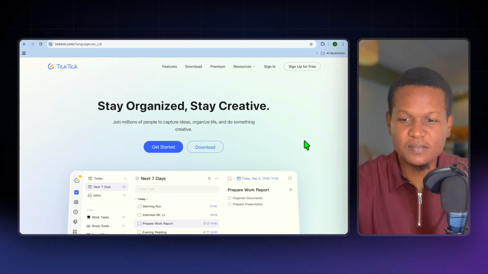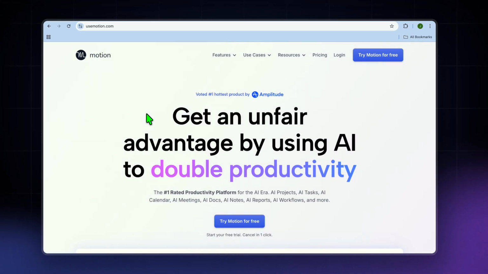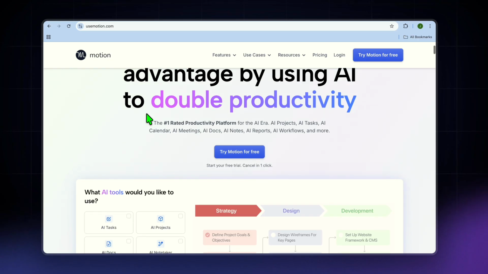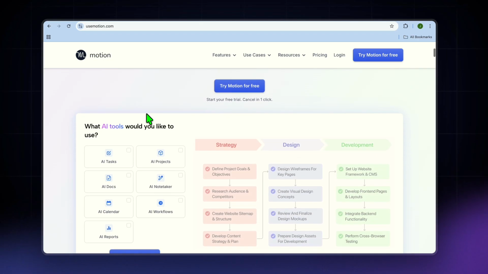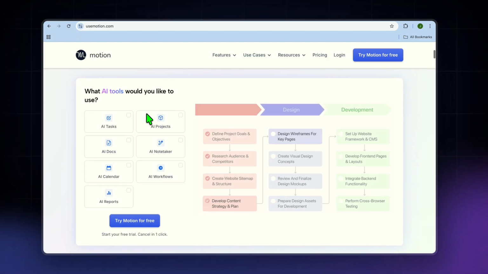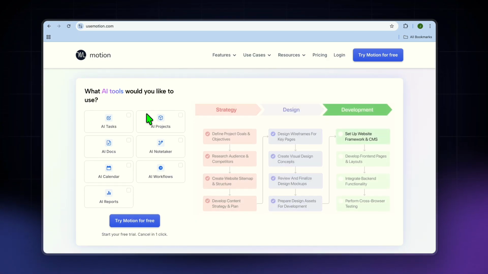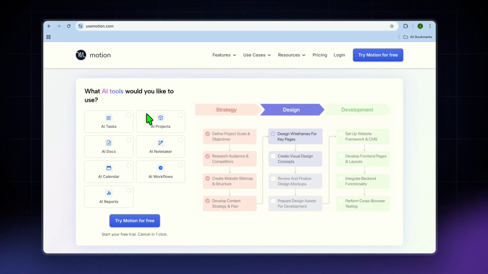Now let's dive in. To kick things off, what is Motion? Motion is an AI time blocking planner. Instead of just storing tasks, it automatically builds your schedule by placing tasks into your calendar based on your availability and deadlines. Think of Motion as an AI assistant that plans your day for you.